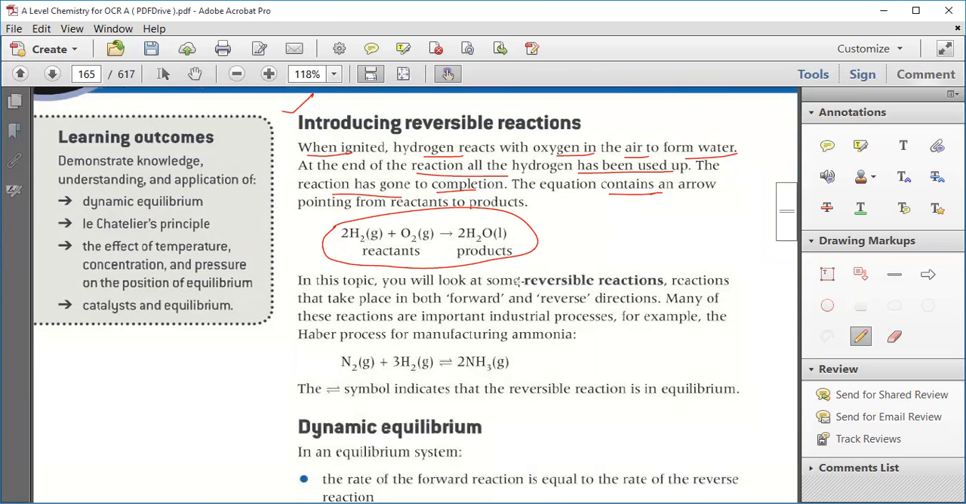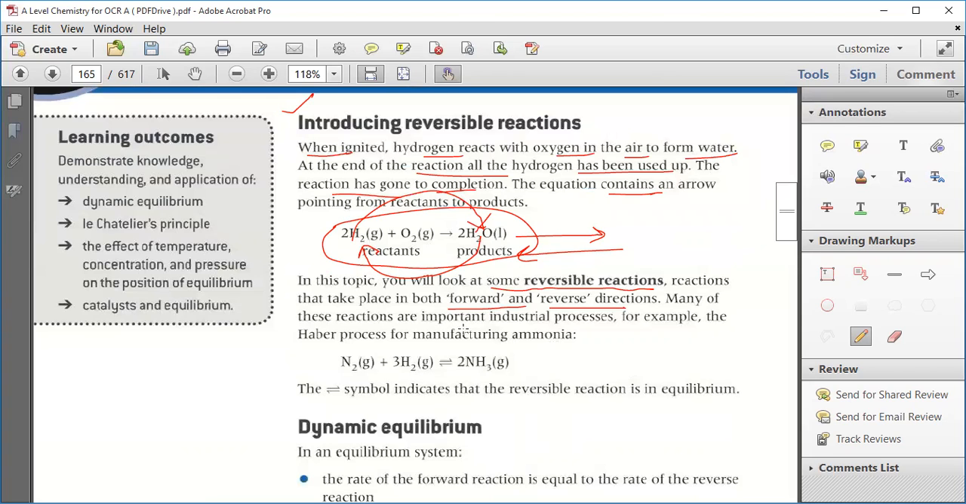Now, in this topic, you will look at some reversible reactions. These are reactions that take place in both the forward as well as the reverse direction. Forward direction means this way, reverse direction means this way. If reactants are converting into product, this is the forward direction. If product is converting into reactant, it is the reverse direction. So those reactions in which both forward and reverse directions occur are known as reversible reactions.